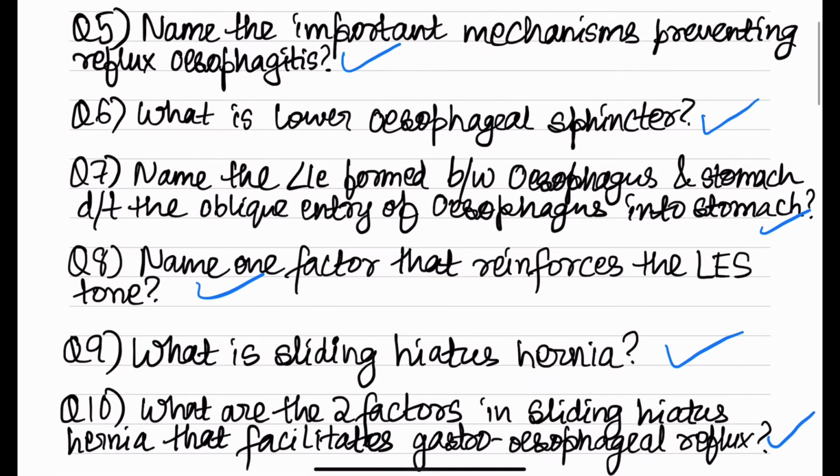Now, what is sliding hiatus hernia? Sliding hiatus hernia is basically a type of hernia in which the esophagogastric junction slides up through the diaphragm and enters into the thorax.